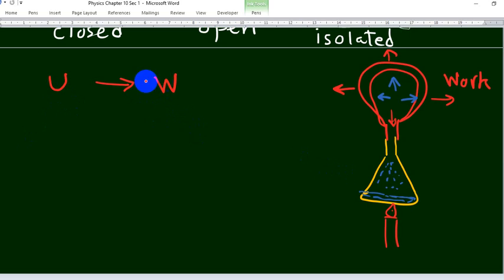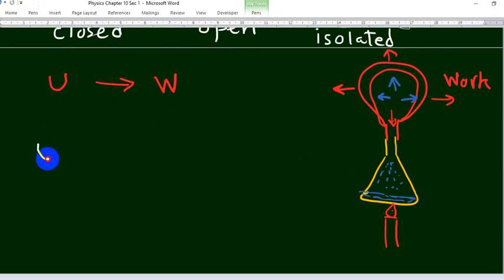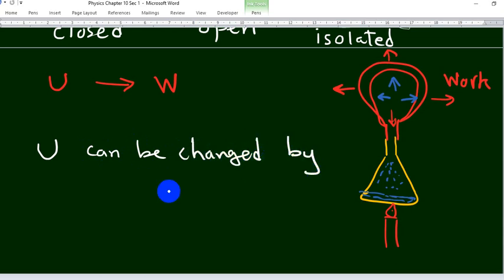So here we have the internal energy that can be changed by what? First, by heat. If heat is added, the internal energy increases. So heat is added or removed.